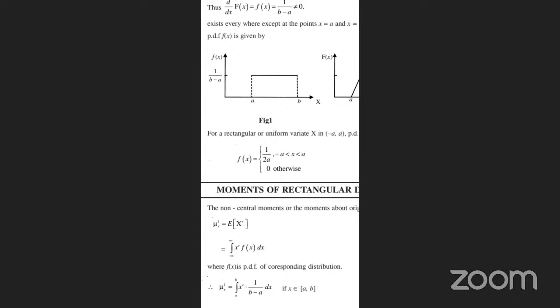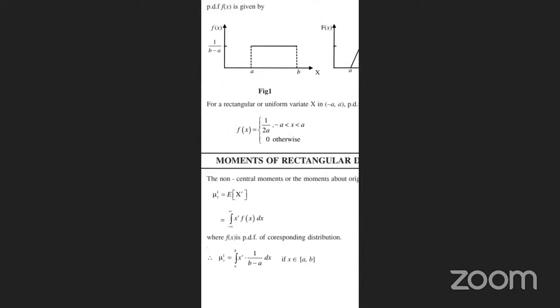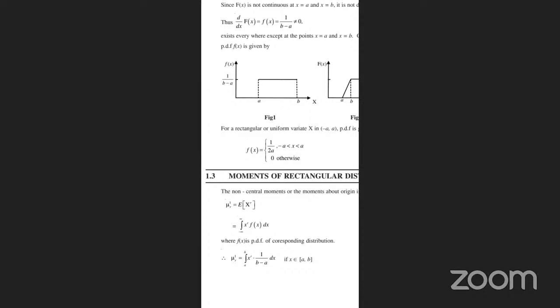For a rectangular distribution, variance of x, minus a. So what is the minus a? On the x axis, from left side to right side, minus a to a. On the x axis, the probability density function is given by f of x is equal to 1 by 2a, for minus a less than x less than a, and 0 otherwise. So these are the conditions we are taking here for the uniform distribution.